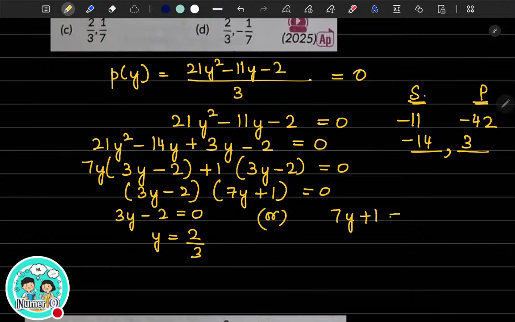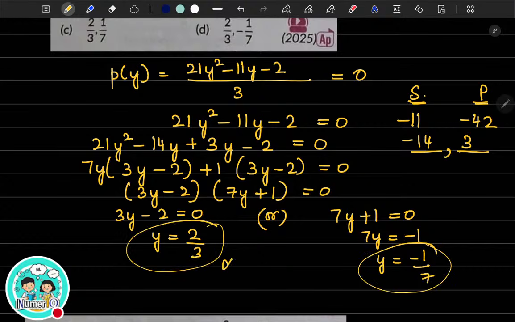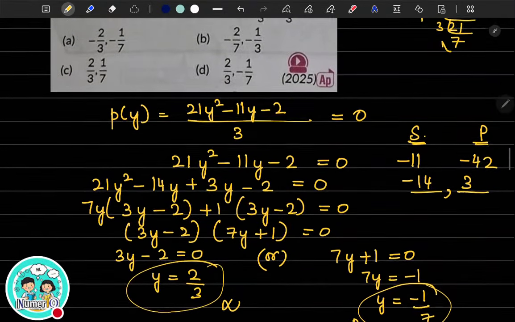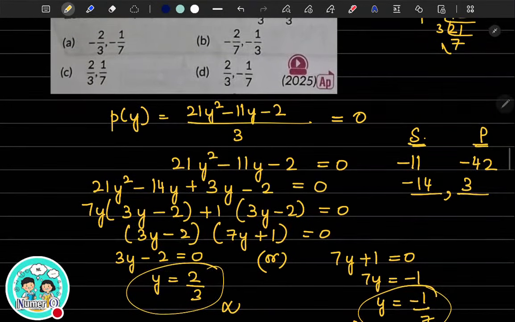Or 7y plus 1 equal to 0. So 7y equal to minus 1. Y is equal to minus 1 by 7. Okay, so these are the zeros. Let one be alpha, the other one is beta. So 2 by 3 and minus 1 by 7. The option is option D.